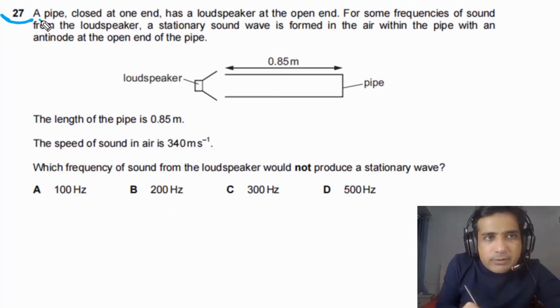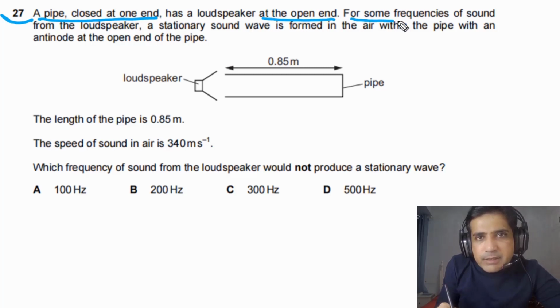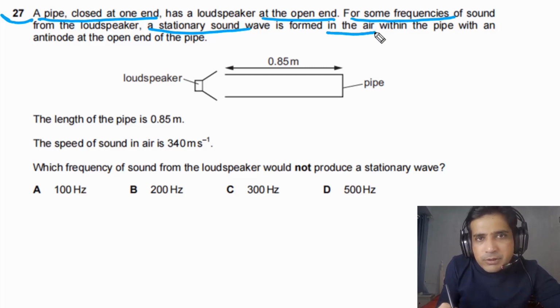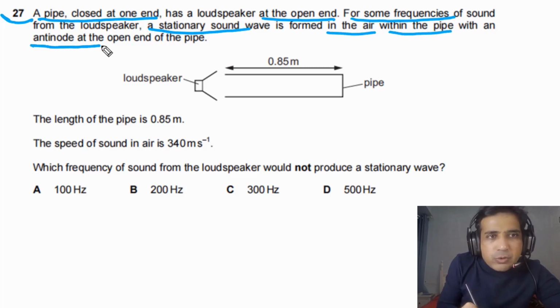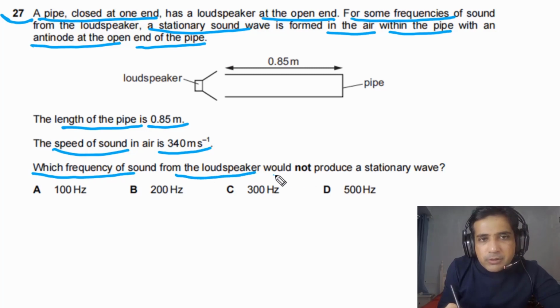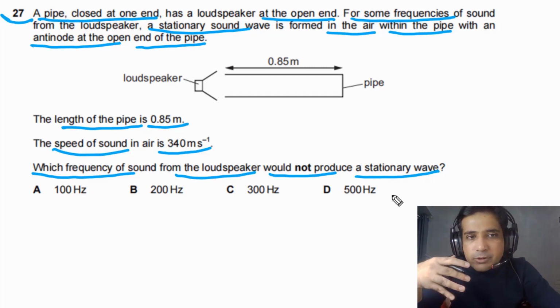For question number 27, it is given to us a pipe closed at one end has a loudspeaker at the open end. For some frequencies of sound from the loudspeaker, a stationary sound wave is formed in the air within the pipe with an antinode at the open end of the pipe. The length of the pipe is 0.85 meters. The speed of sound in air is 340 meters per second. Which frequency of sound from the loudspeaker would not produce a stationary wave? We need to find the frequency of the loudspeaker that cannot produce a stationary wave in the pipe.